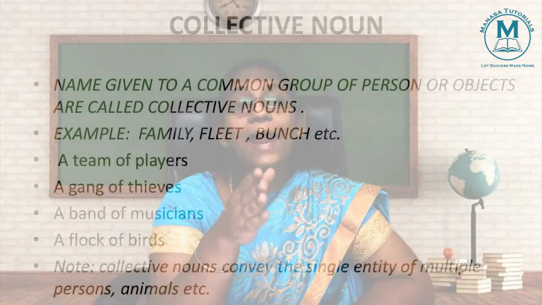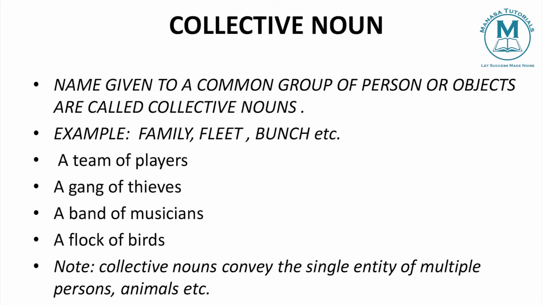A few examples: a band of musicians. We can say a group of musicians, but when you say a band of musicians, it gives some effect to your speech. So what are collective nouns? Names given to a group of people or objects together are called collective nouns. Examples are a team of players, a bunch of keys, a gang of thieves, a band of musicians. These are all examples of collective nouns.